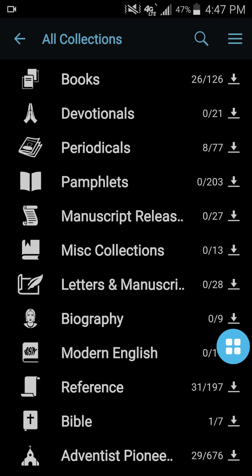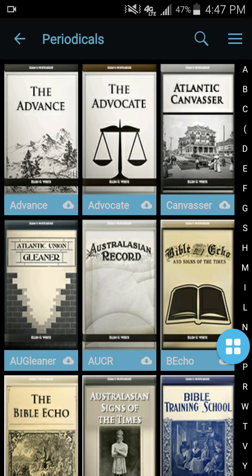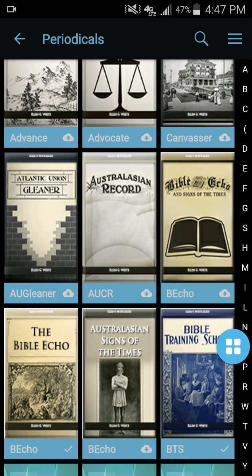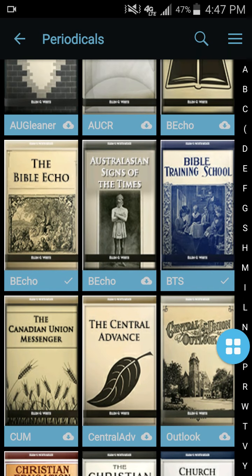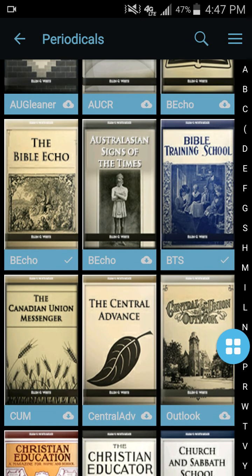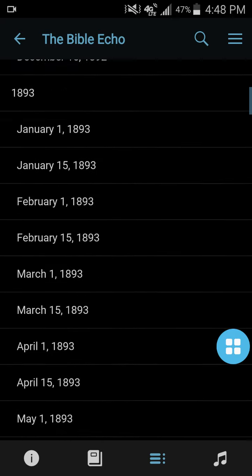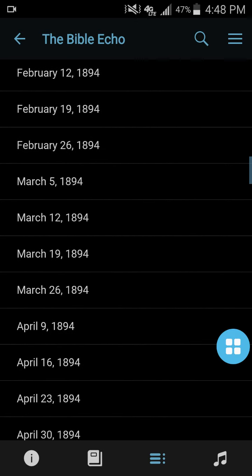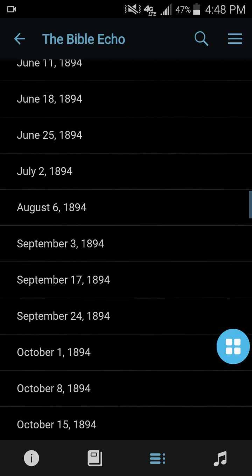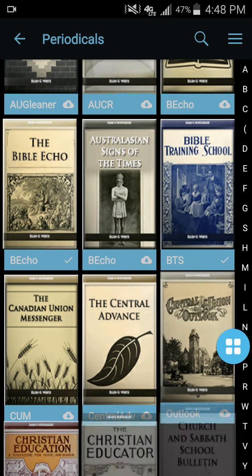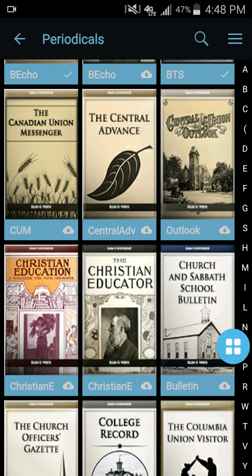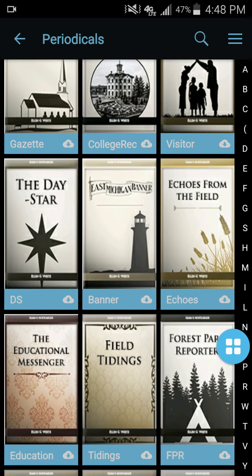So I want to show you one more thing. You can go into periodicals. These are all like the newspapers and periodicals, like the Bible Echo. If you open the Bible Echo, it's got everything that was published. I think all Ellen White's writings that were published in the newspaper. It could be more than Ellen White. It could be any of the pioneers. But I know it's got her in here as well. It's got all of them.